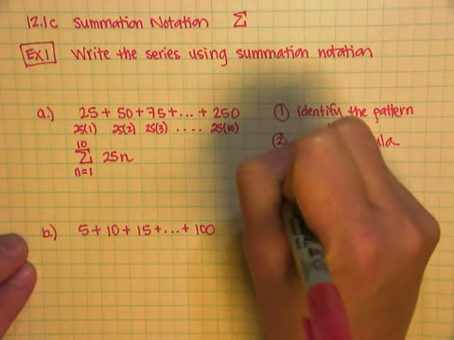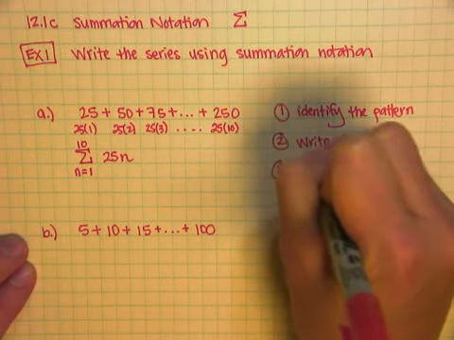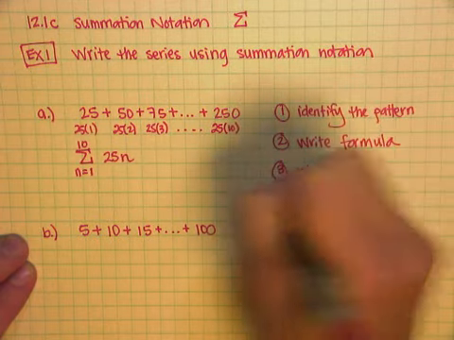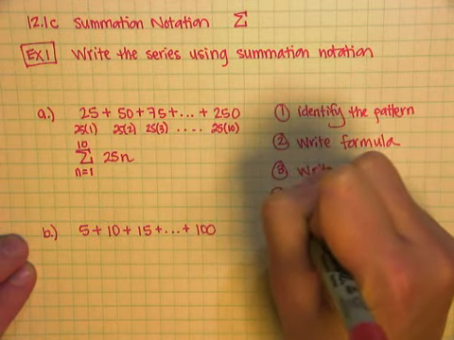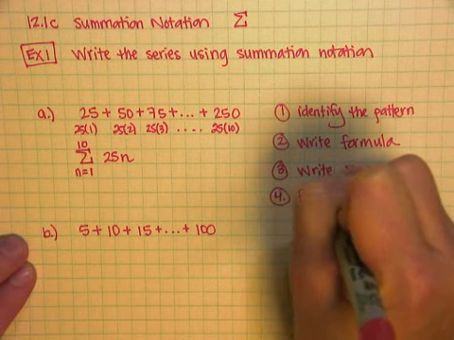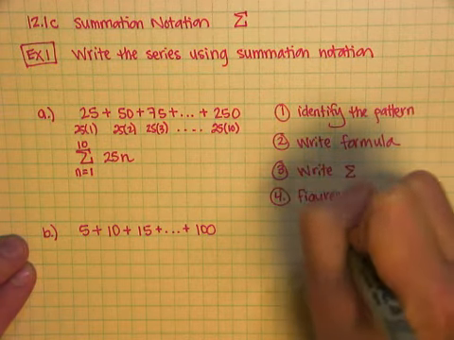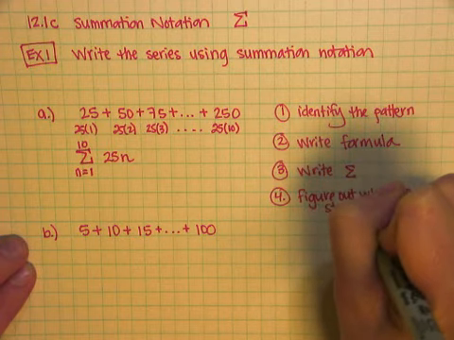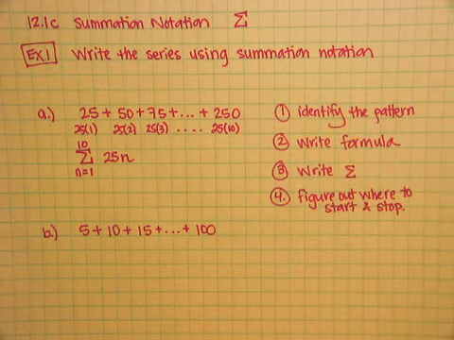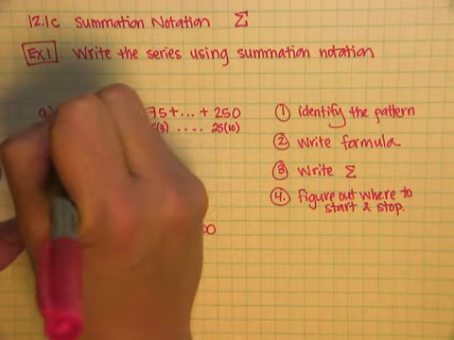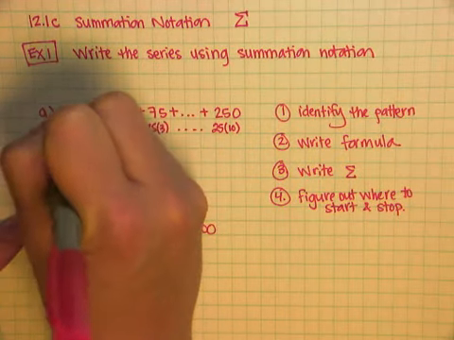So the last thing you have to do is write your sigma, and then your fourth thing is figure out where to start and stop. Okay.